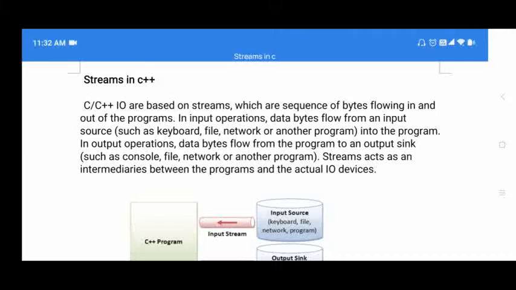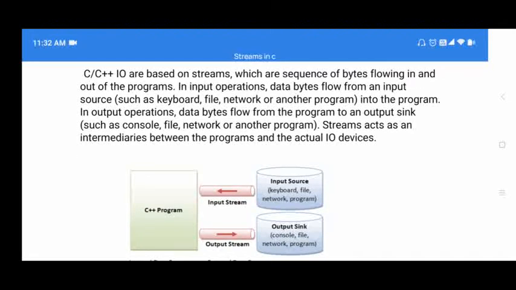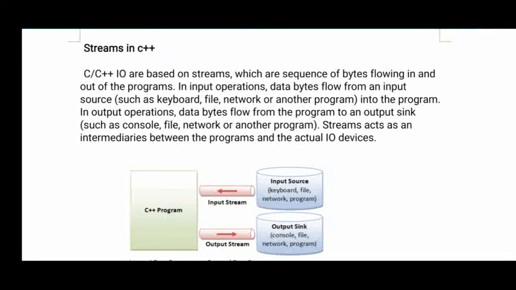That is nothing but the streams in C++. If you are collecting anything from a user, that is also a stream of characters, and if you are displaying anything on the output screen, that is also a stream of characters. Now these streams can be an input stream and an output stream.